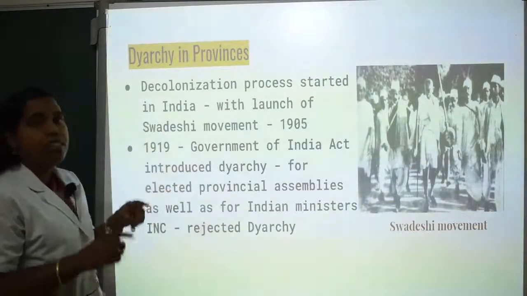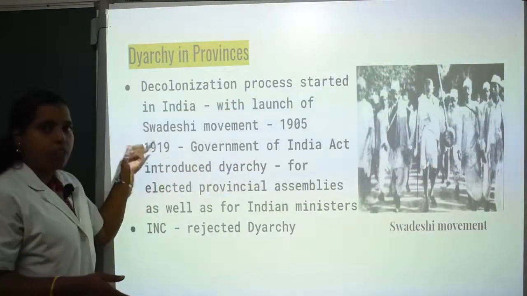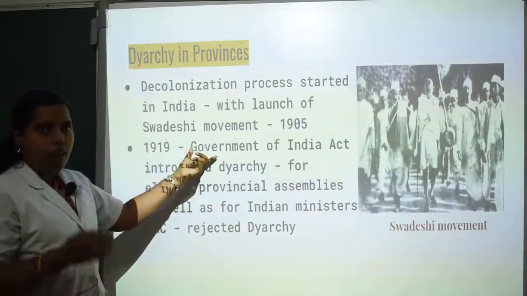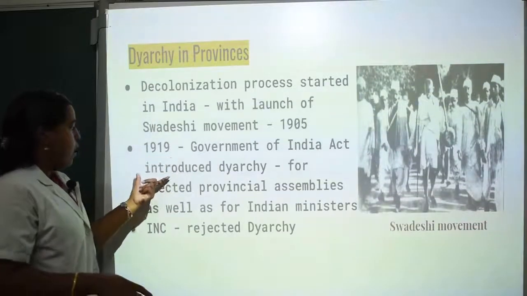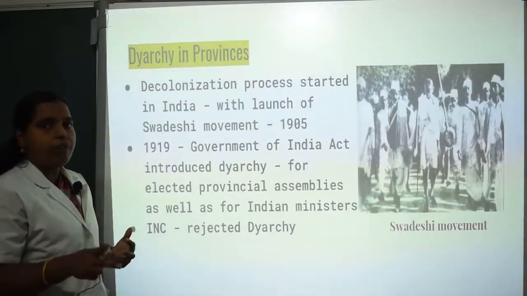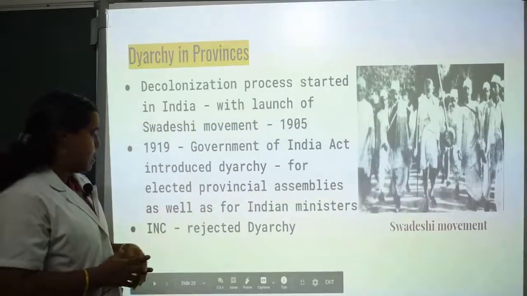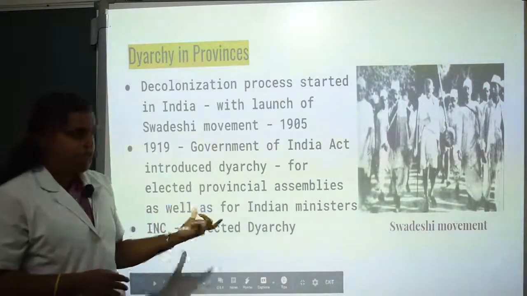The 1919 Government of India Act was passed. It is a very important year and a very important act. You have to learn it. It introduced diarchy. The Government of India introduced diarchy for elected provincial assemblies as well as for Indian ministers.